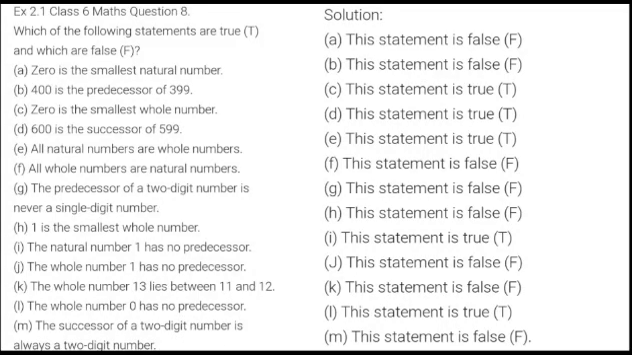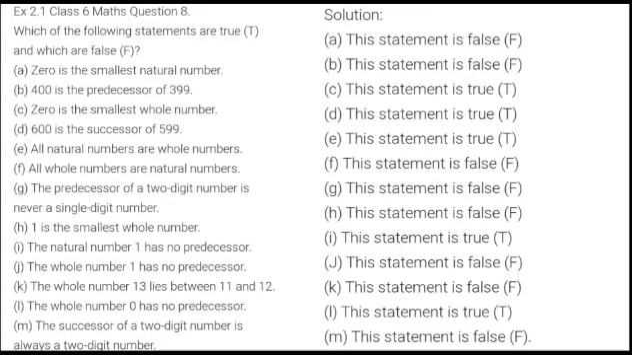The whole number 0 has no predecessor. That means when you begin with the whole number 0, there will be no number coming before 0. This is correct because whole numbers start only from 0. So no number before 0 as a whole number.